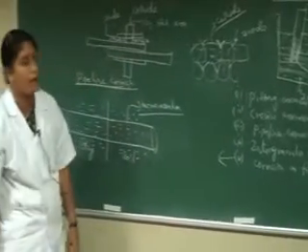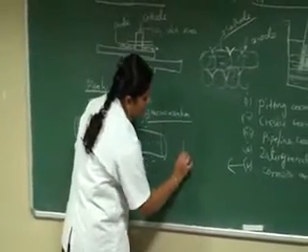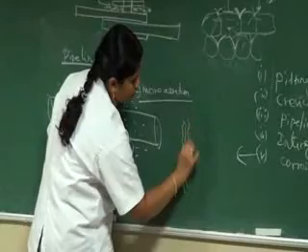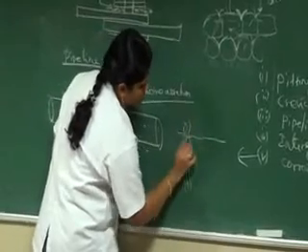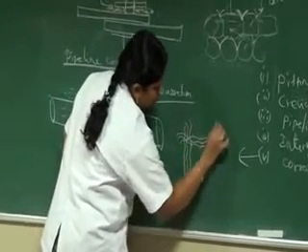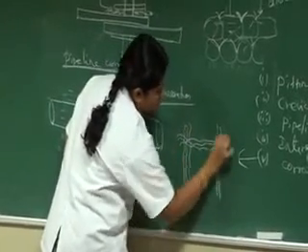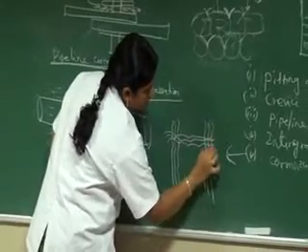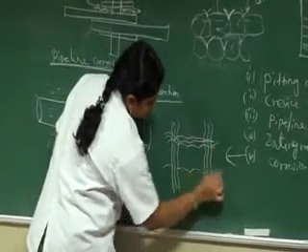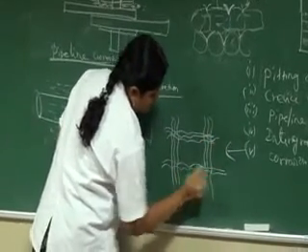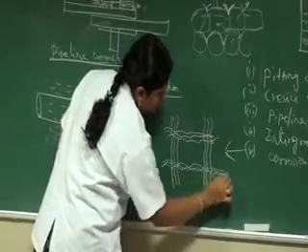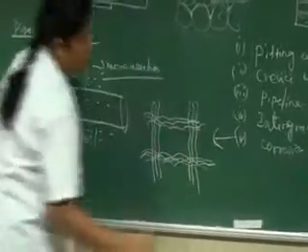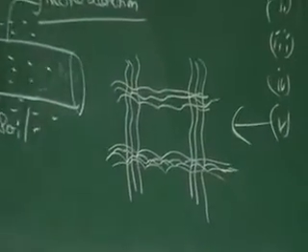And the last one is corrosion on wire fence. Consider a wire fence. This is a wire fence. This is where the wires cross the fence. Which part is the oxygen-poor area?